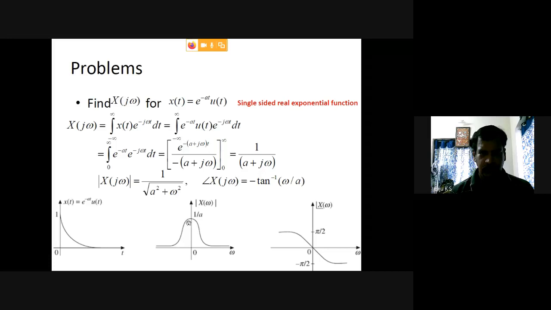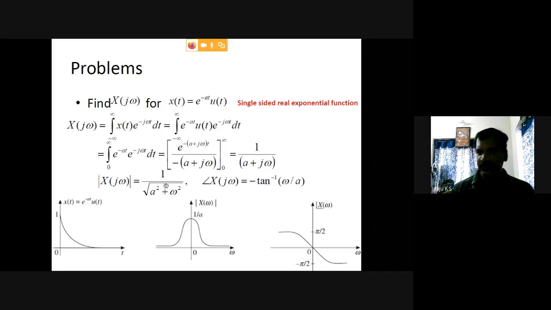Since it is a modulus, whatever happens in the right-hand side has the same values in the left-hand side. That is why it is a mirror image of the right-hand side. So when you have 0 here, the graph is like this, and similarly the same graph is like this because we are taking the modulus. And what happened to the phase response? Phase is the angle of X(jω), which is equal to minus of tan inverse.